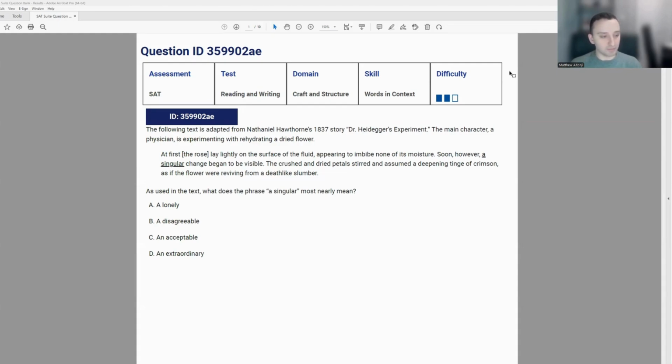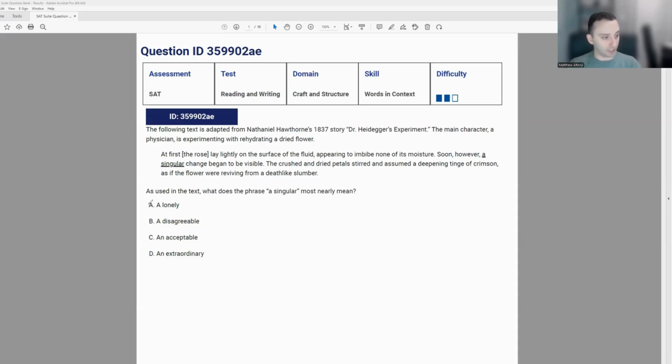nearly mean? In this case, first thing we want to do, as always, is try to figure out what type of word this means in our own words. And in this case, as I'm reading this, we're trying to figure out some sort of unique change, something that is singular and special just to this case. So now let's try and look through and figure out which one of those works for that.